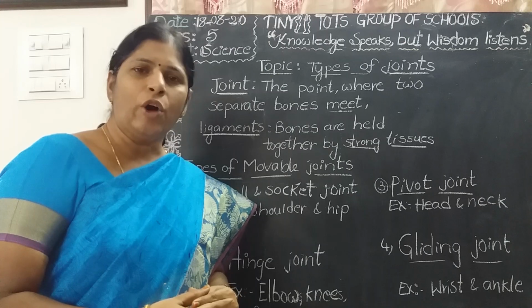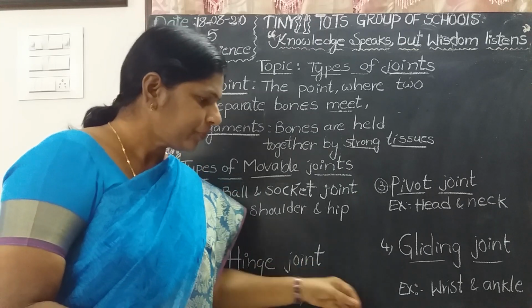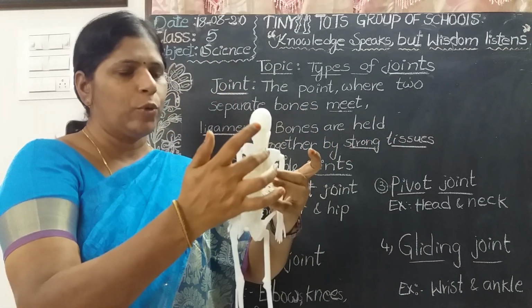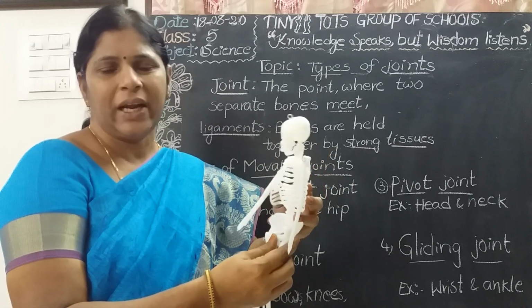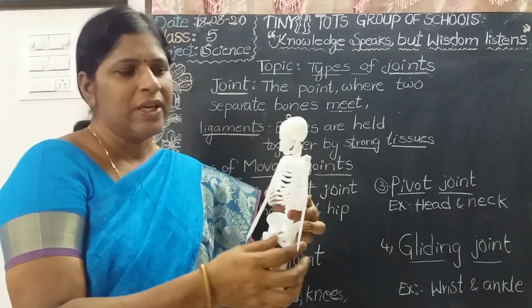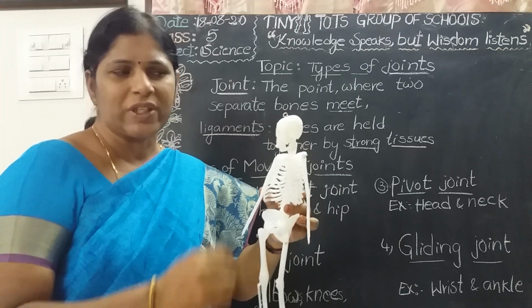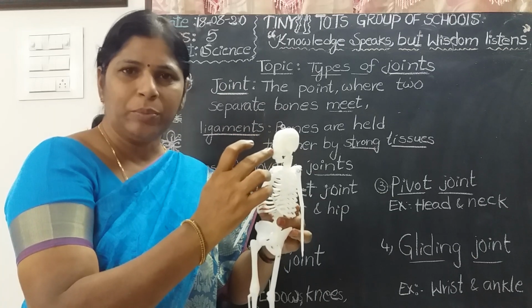Now, how many parts does it have? A skeleton has a skull, rib cage, backbone or spine, and limbs. Limbs means arms and legs together are called limbs. Skull is made up of 22 bones. Skull bones are fixed. In the facial region we have 14 bones.